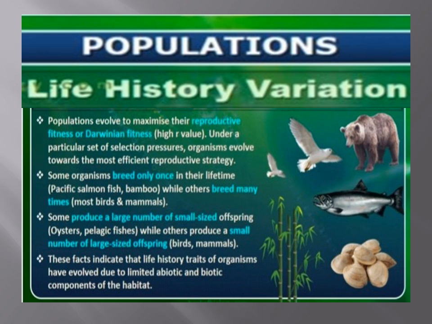Oysters and pelagic fishes produce a large number of small-sized offspring. Birds and mammals produce a small number of large-sized offspring. According to ecologists, life history traits of an organism have evolved in relation to the constraints imposed by the biotic and abiotic factors in their habitat.